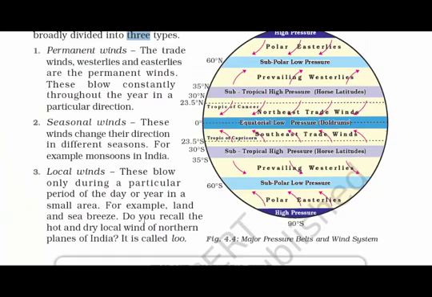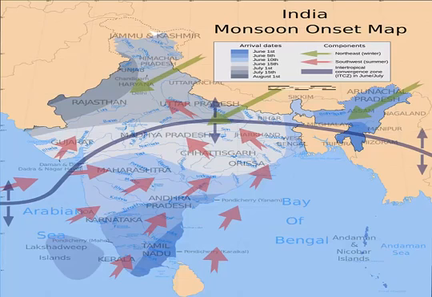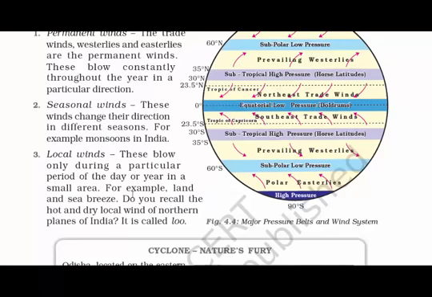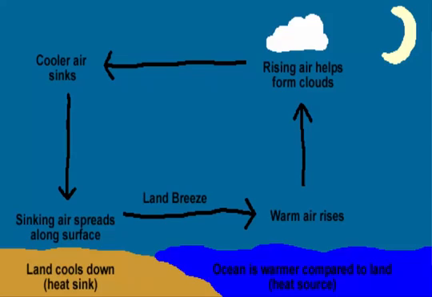Seasonal winds. These winds change their direction in different seasons. For example, monsoons in India. We have learned in 6th class how the monsoon winds come from the southern part of the country through Kerala. Kerala being the first state to witness monsoon in India, you can pretty much see how these seasonal winds function. The last is the local wind. These blow only during a particular period of the day or year in a small area. For example, land and sea breeze.